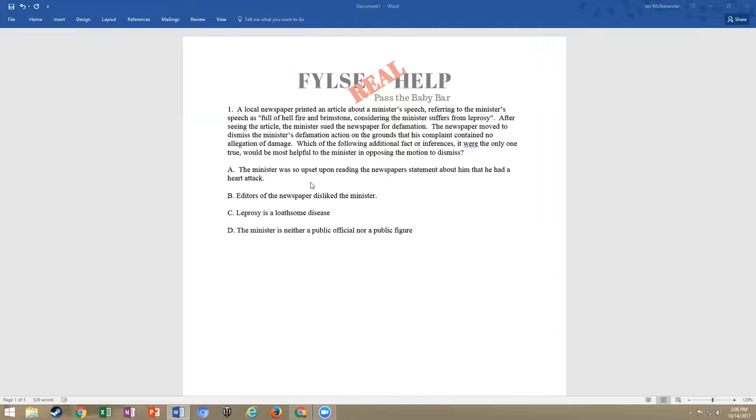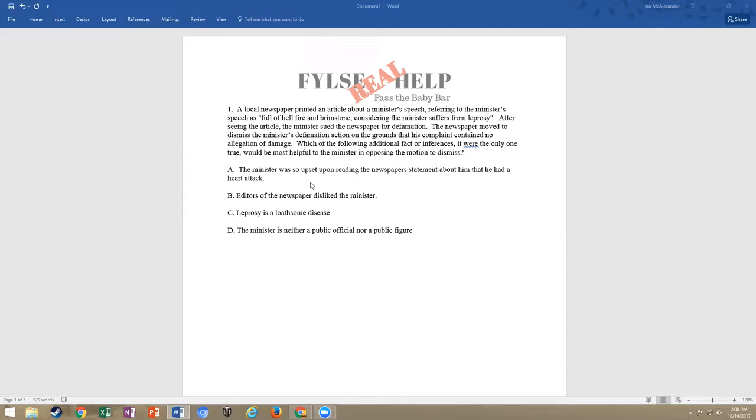Now we have this multiple choice. And remember, when you're doing multiple choice, you want to turn your essay brain off. You want to think about what your elements are, and then you want to look at your fact pattern. So a local newspaper printed an article. So we've got a publication to a third party referring to the minister's speech as full of hellfire and brimstone, considering the minister suffers from leprosy.